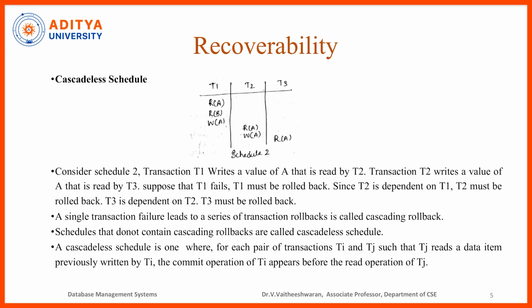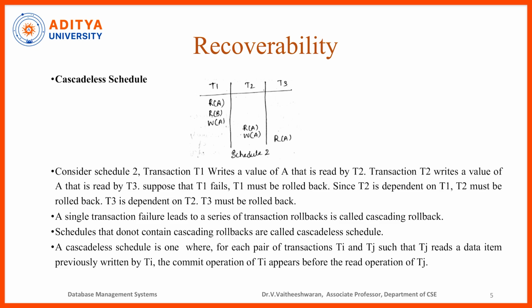Since T2 is dependent on T1, T2 must be rolled back. T3 is dependent on T2, so T3 must be rolled back. A single transaction failure leading to a series of transaction rollbacks is called cascading rollback. I repeat once again: a single transaction failure leading to a series of transaction rollbacks is called cascading rollback.